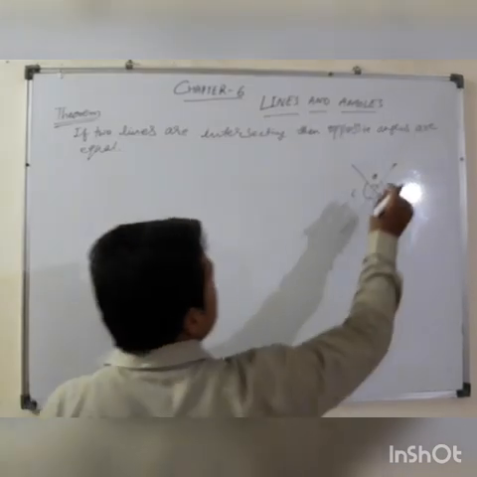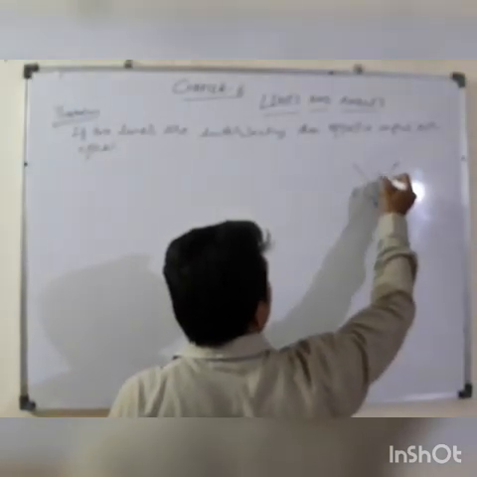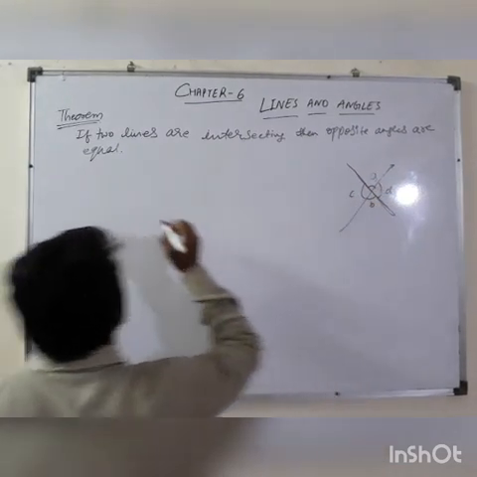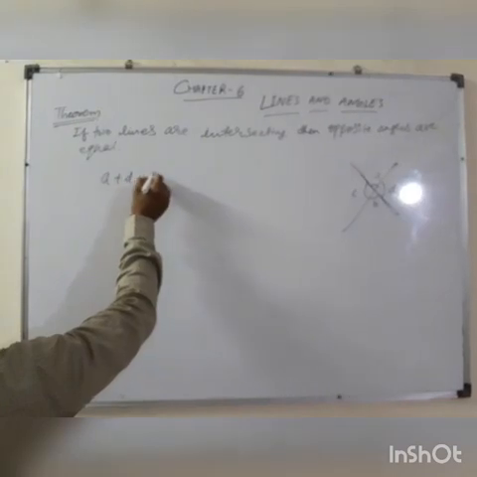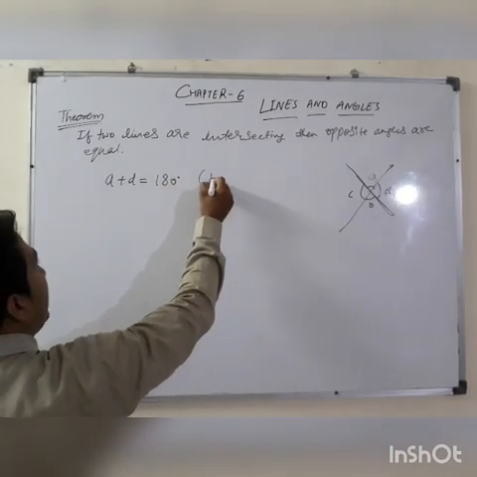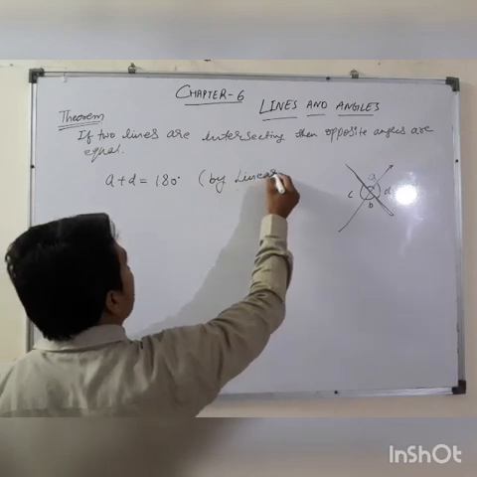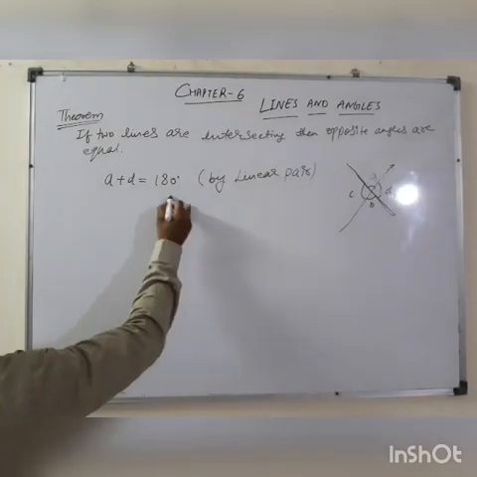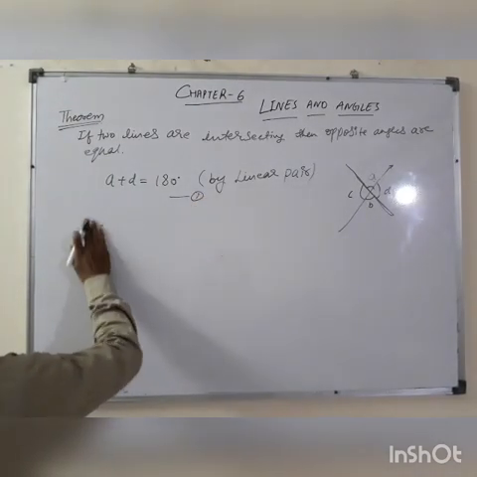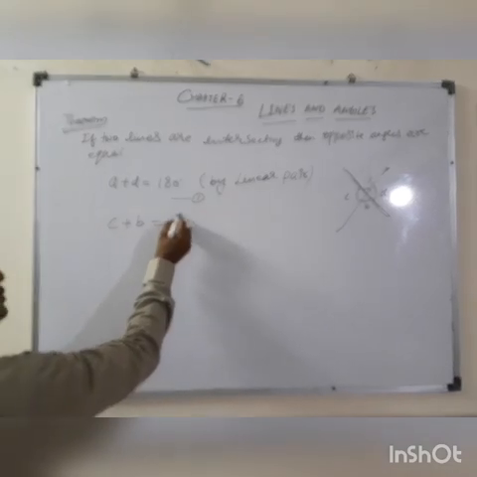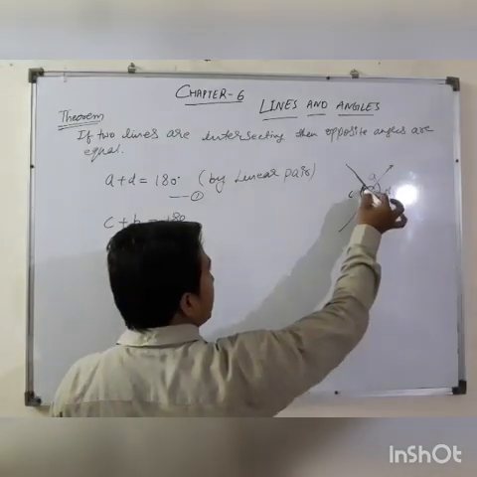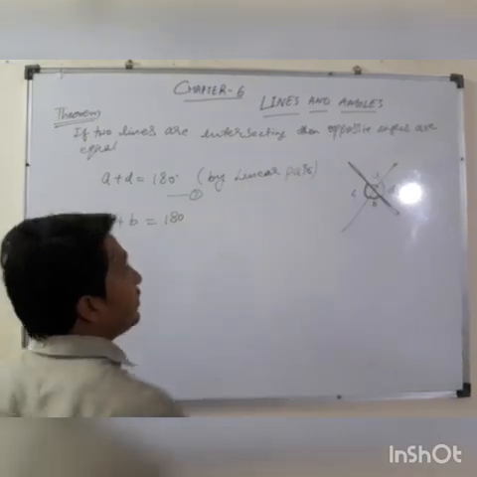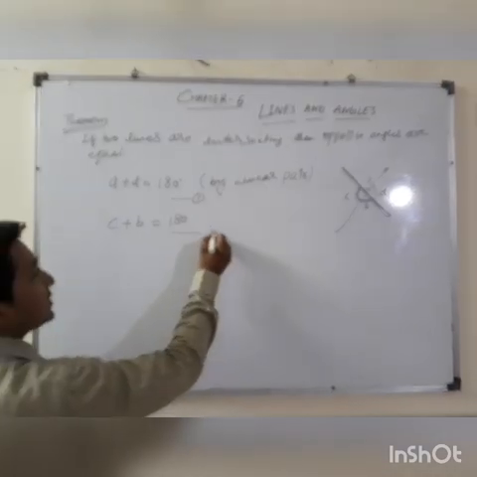Okay, we can see that angle A and angle D are forming a straight line. So can we write A plus D is equal to 180 degrees by linear pair. And this is equation number 1. And we can also write C plus B is equal to 180 degrees. How? Because angle C and angle B are also forming a straight line. So C plus B will also be 180 degrees. This is equation number 2.